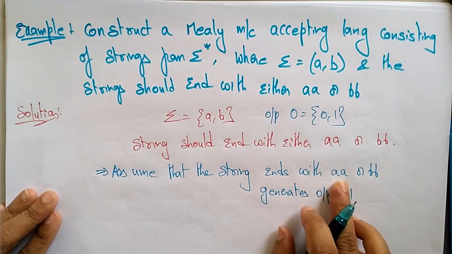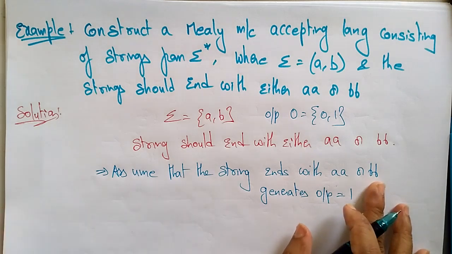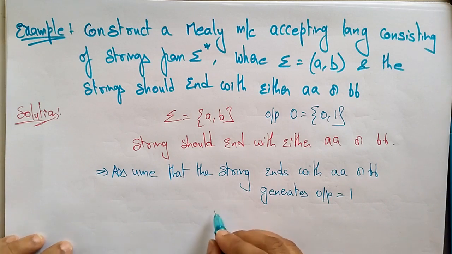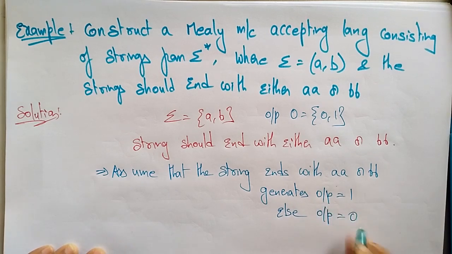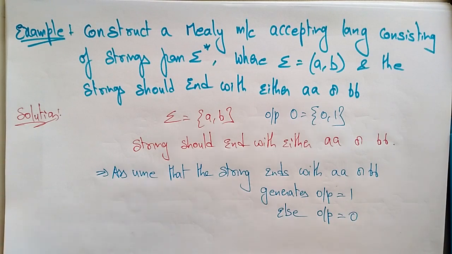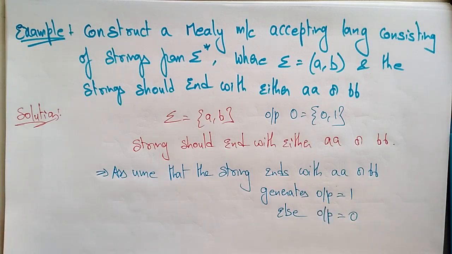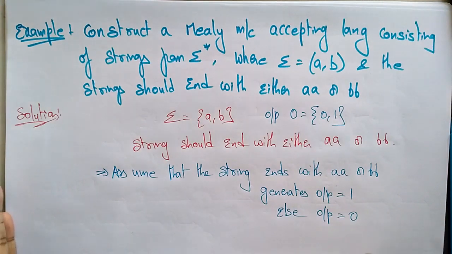So whenever the string ends with AA, or the string ends with BB, the output is 1, else the output is 0. So what does it mean? Whenever there is a single A or a single B, the output is 0. In case of AA or BB, the output is 1. Remember that, because I need to construct the machine for strings that end with either AA or BB.